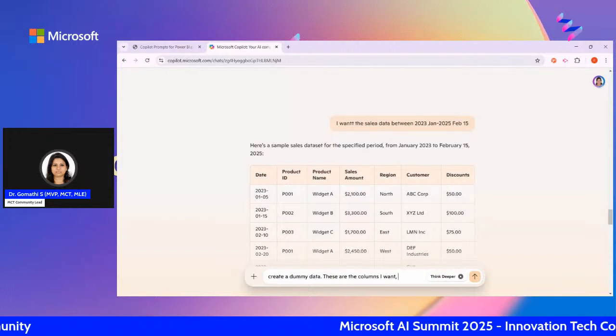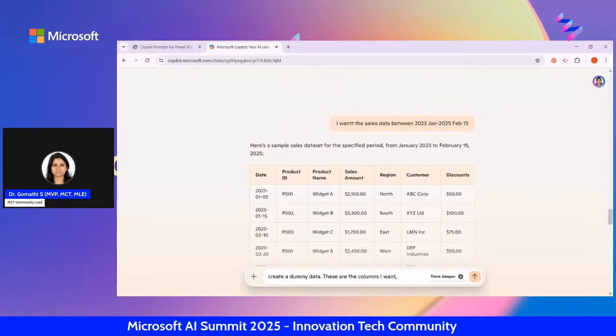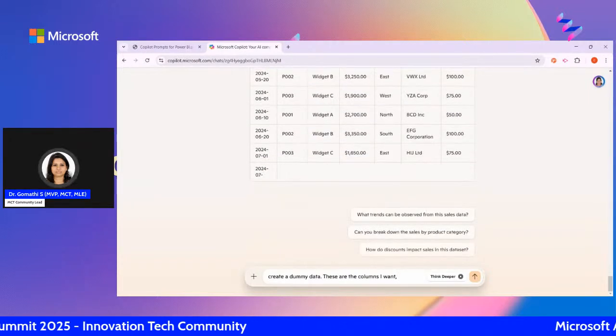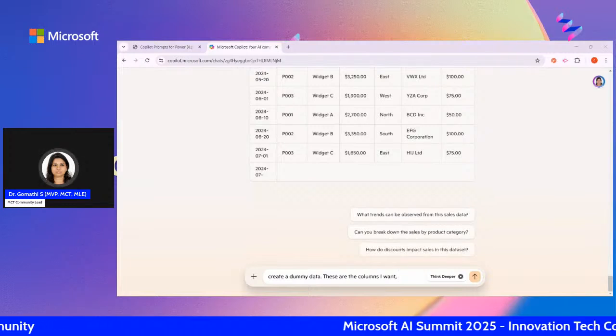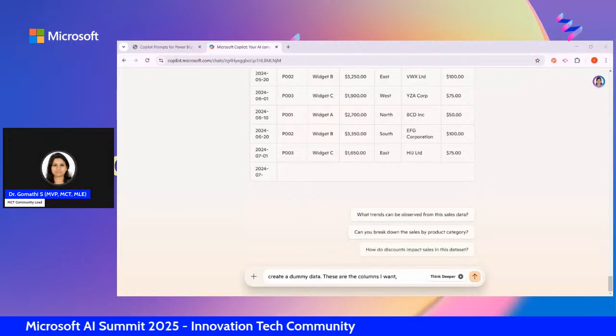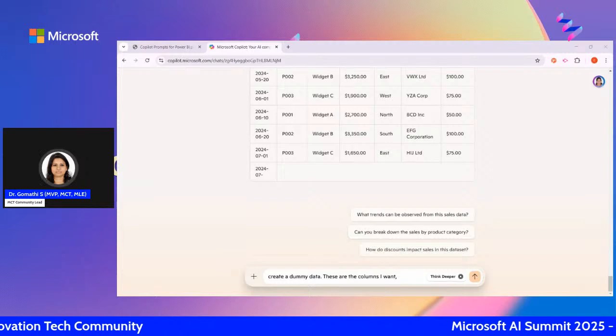If you add multiple things in the same prompt, sometimes it will get confused and will not give you any result. So what I would suggest is to make it step by step, so that if you want to rewrite or correct it, you can. But you have to go step by step.